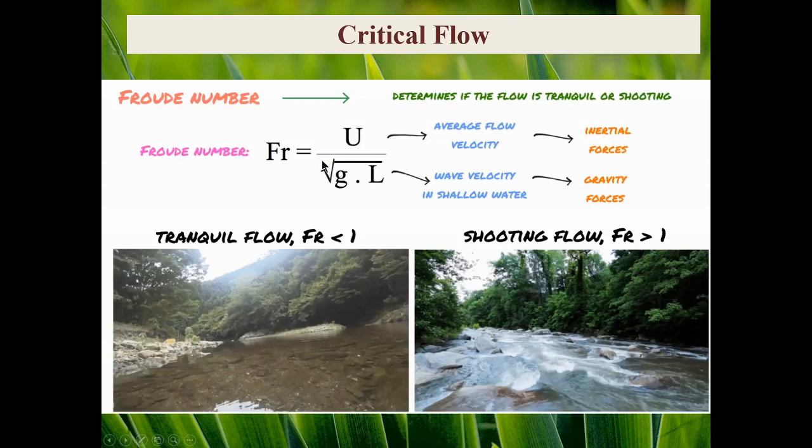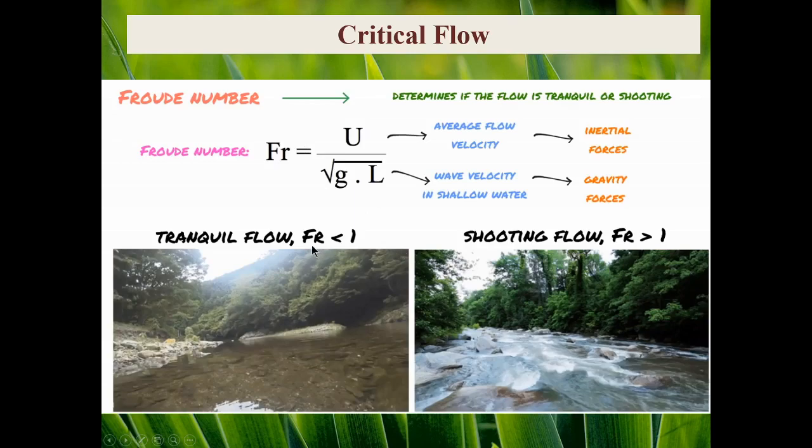It can also be interpreted as the ratio of inertial force. You see the U squared represents inertial force. You know F equals ma, and it's proportional to rho V squared. And here we have acceleration due to gravity g. Therefore, the denominator can be considered as a gravity force. And consequently, Froude number can be interpreted as the ratio of inertial force to the gravity force.